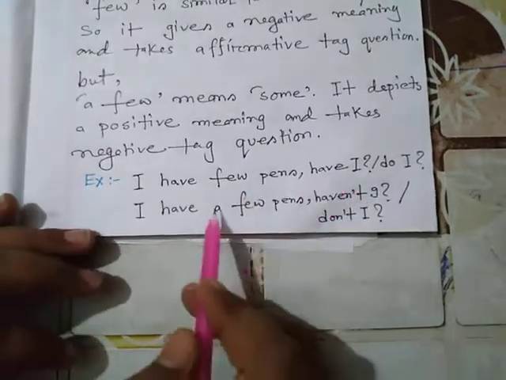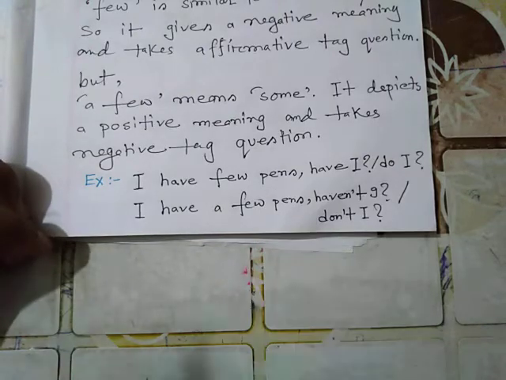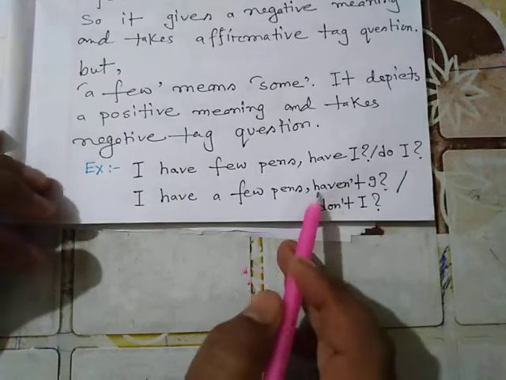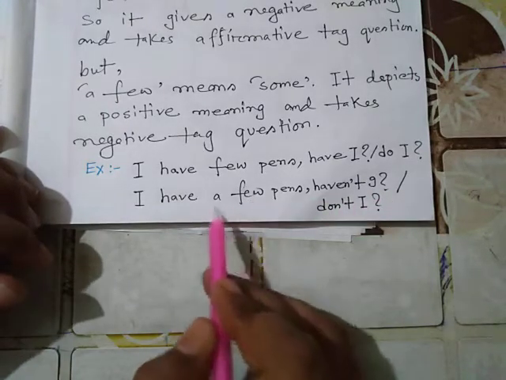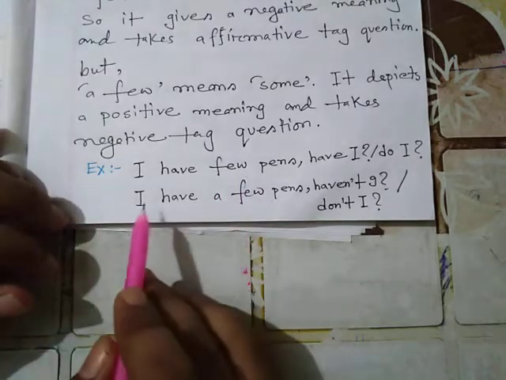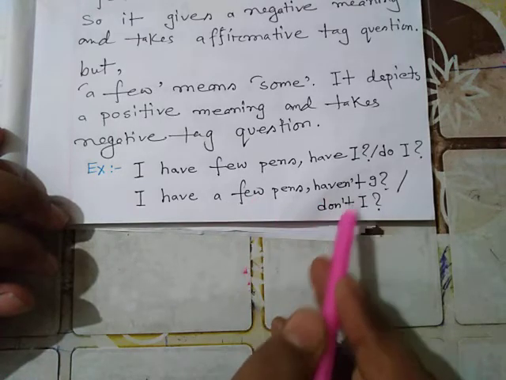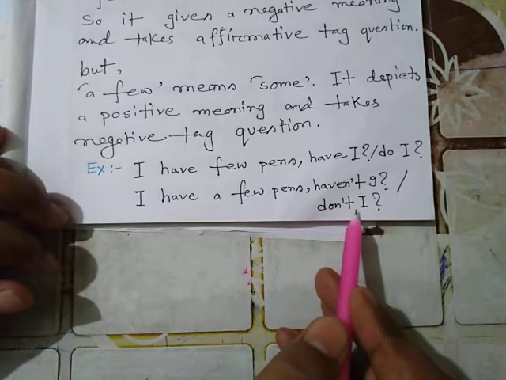But if a few is used in the statement, you will have to make the question negatively, because a few is not a negative word, but few is a negative word. I have a few pens. Haven't I? Or you can make the question using don't I.